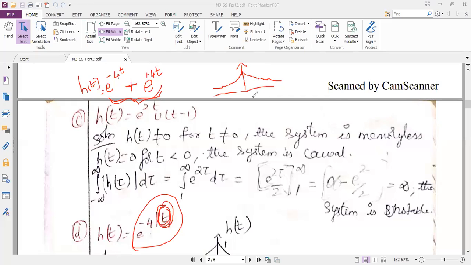And you can ask me a question, ma'am, why have you shown e power minus 4t towards the right hand side? Can anybody guess why I have written e power minus 4t on the right hand side and e power plus 4t on the left hand side? I hope my question is clear.